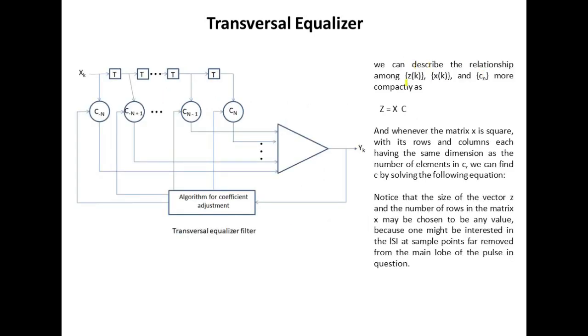We can describe the relationship among Zk, Xk and Cn more compactly as Z equals X times C, and whenever the matrix X is square with its rows and columns each having the same dimension as the number of elements in C, we can find C by solving the above equation. Notice that the size of the vector Z and the number of rows in the matrix X may be chosen to be any value, because one might be interested in the ISI at sampling points far removed from the main lobe of the pulse in question.